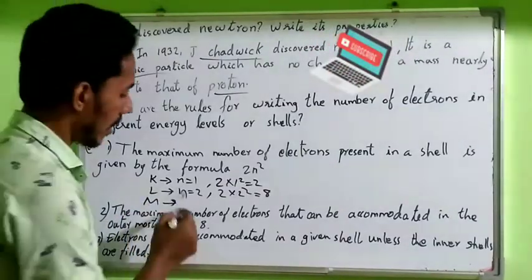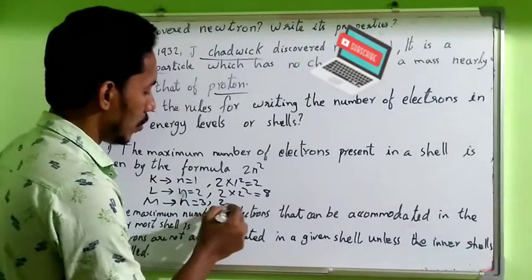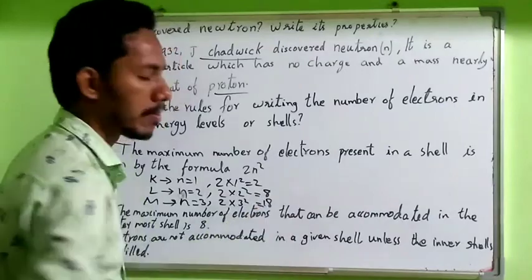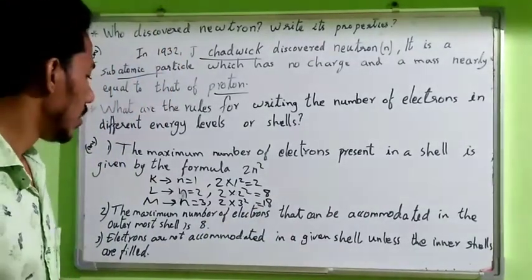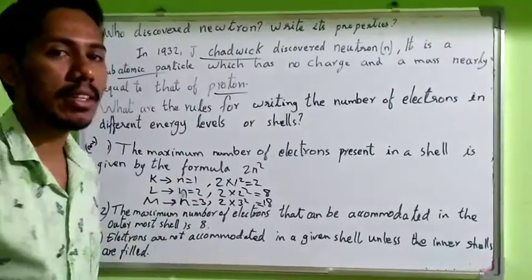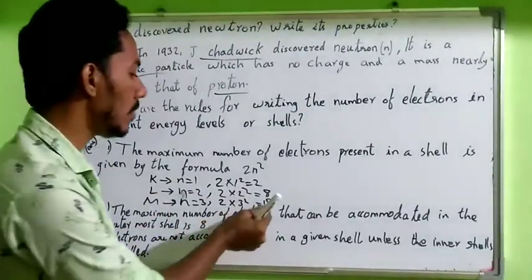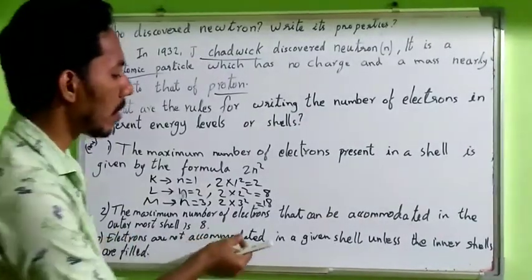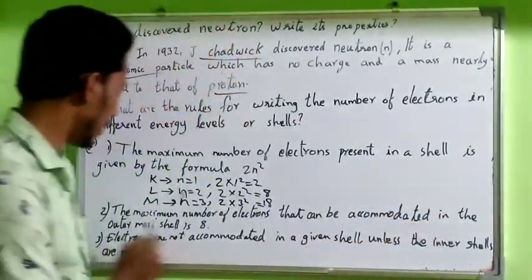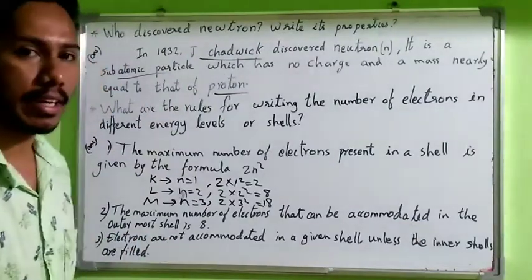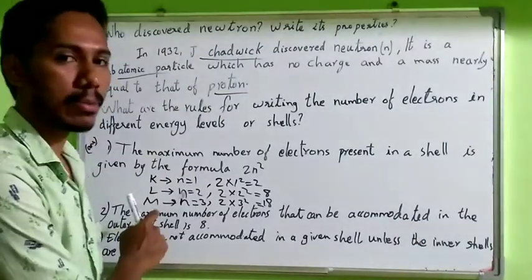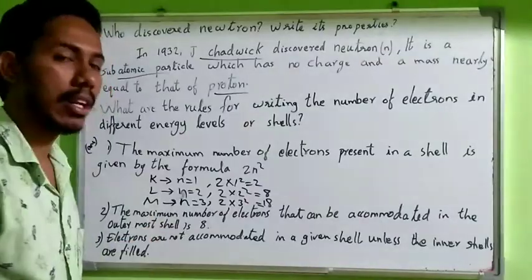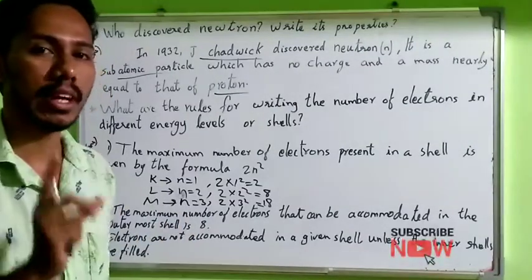Then the M shell, n is equal to 3: 2n squared is 2 into 3 squared, which is 9 into 2, that is 18. But if the M shell is the outermost shell, then it only fills 8 electrons. That is another property: the maximum number of electrons that can be accommodated in the outermost shell is 8. If M is the outermost shell, then it only holds 8 electrons. If N is the outermost shell, then the N shell only holds 8 electrons.